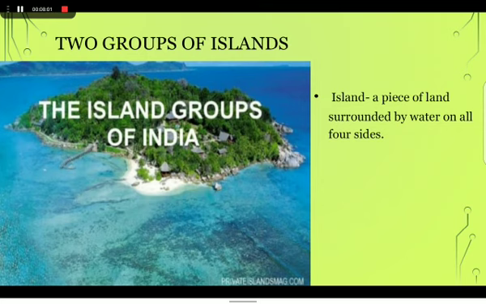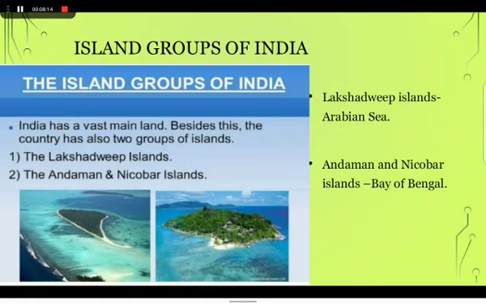The last physical feature of India is the island groups of India. Let me tell you the definition of island. A piece of land surrounded by water on all four sides is called an island. Two groups of islands also form part of India. Lakshadweep Islands are located in the Arabian Sea. The Andaman and Nicobar Islands lie to the southeast of the Indian mainland in the Bay of Bengal. These are the two groups of islands which are also part of India.